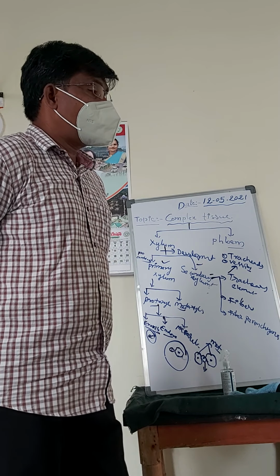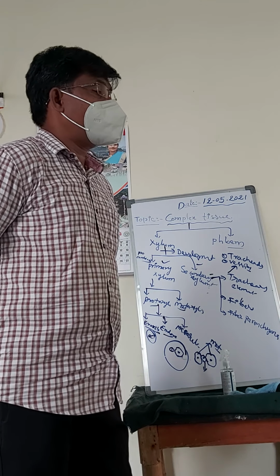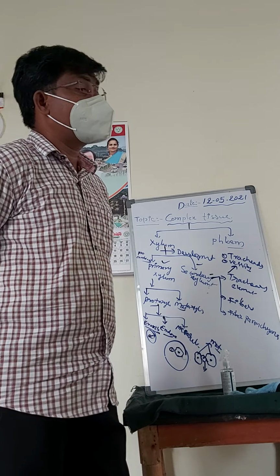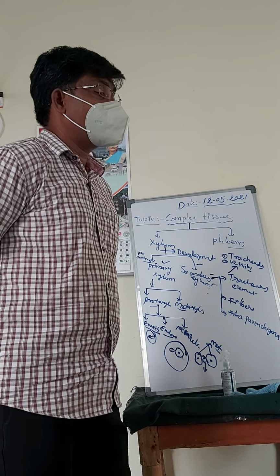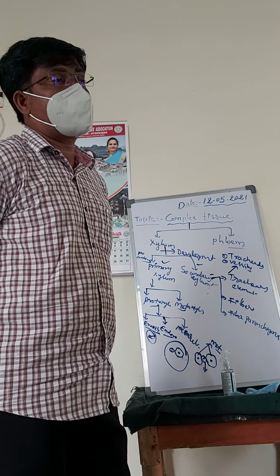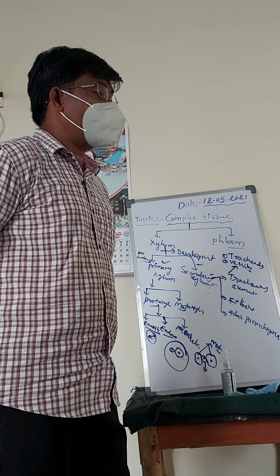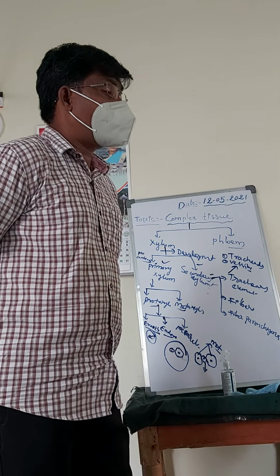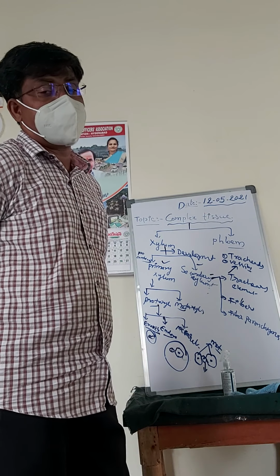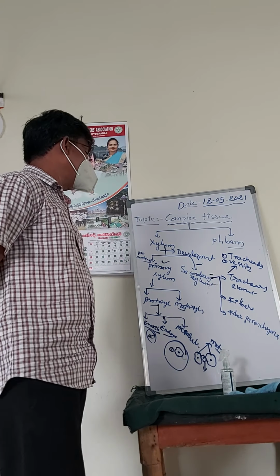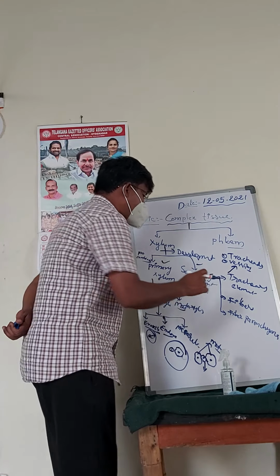So the secondary xylem consists of different types of elements. The first one is the tracheary elements, which are of two types: tracheids and vessels. The third one is fibers, and the fourth one is xylem parenchyma. This is the xylem parenchyma.